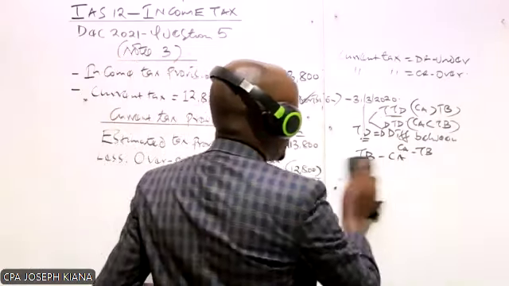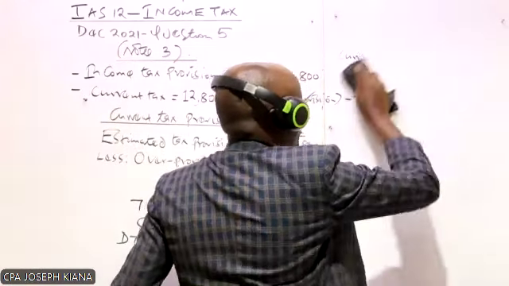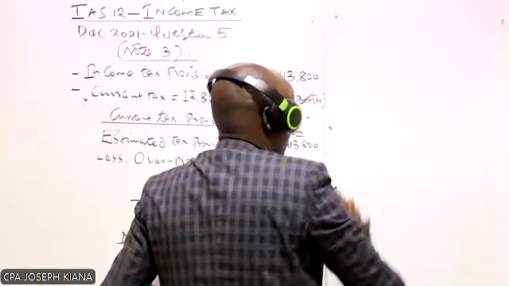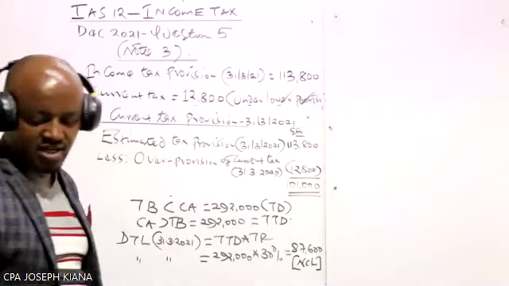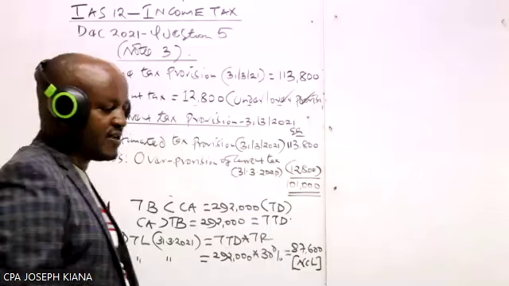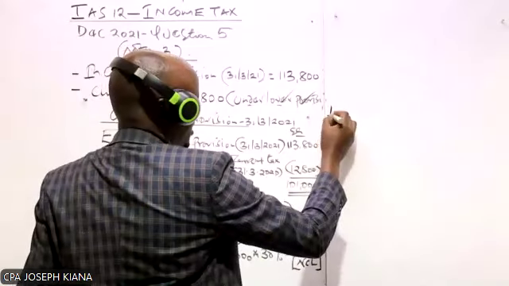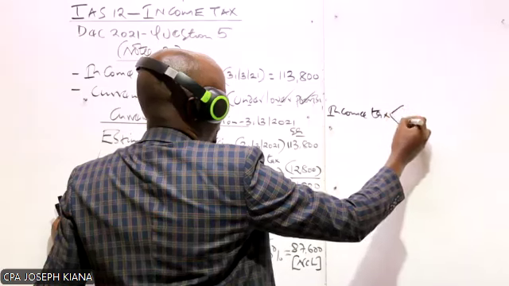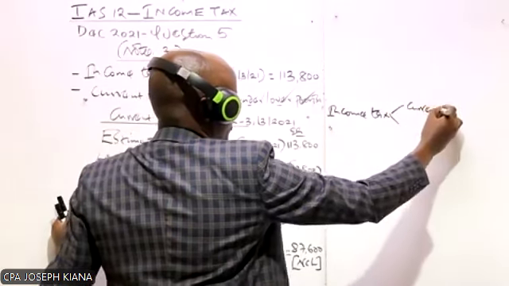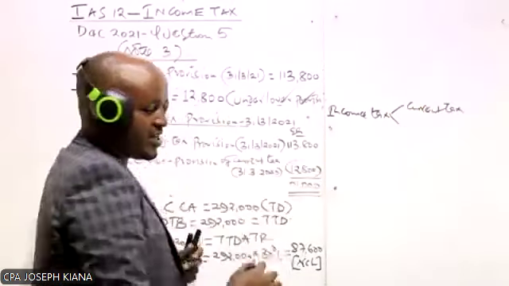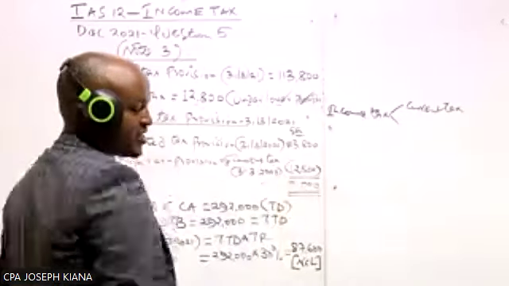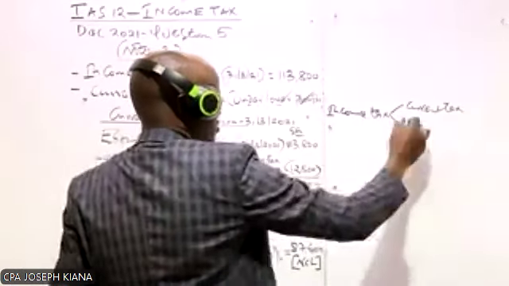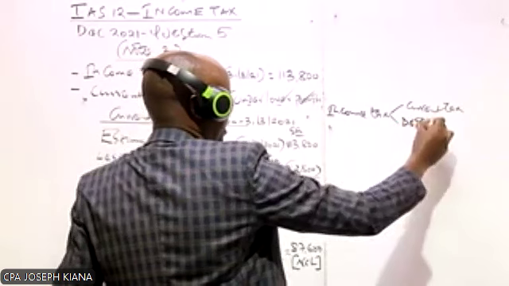We need to compute the amount of deferred tax to be charged in the income statement. Recall what we said is that income tax which is charged in the income statement comprises two components of tax. The current tax, which we have already computed, and also the deferred tax.